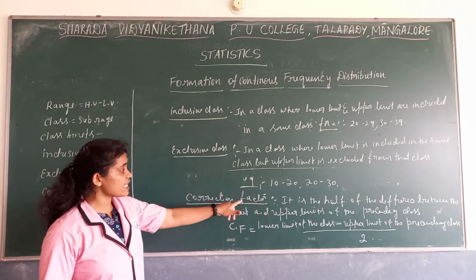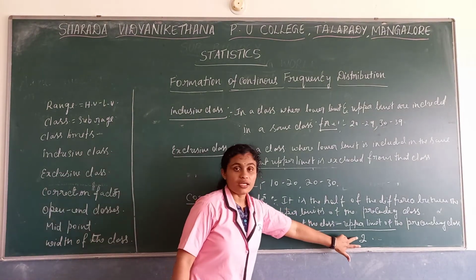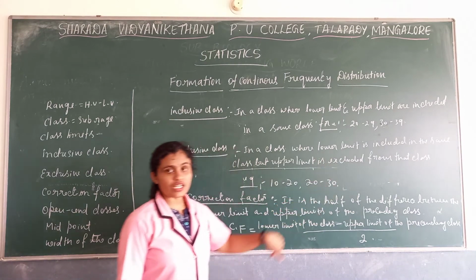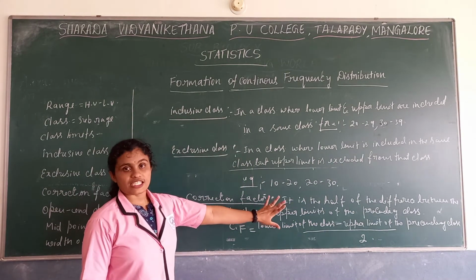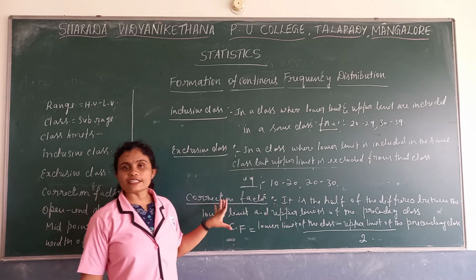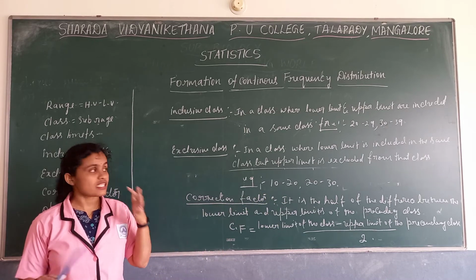That's what we call it. It is half of the difference between the lower limit and the upper limit of the preceding class. As I said, it is used to convert inclusive class into exclusive.